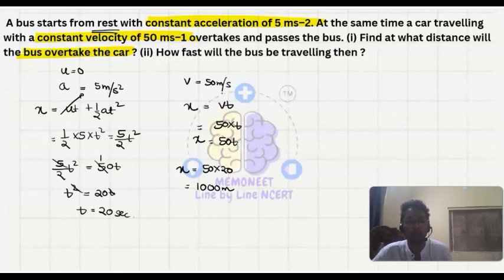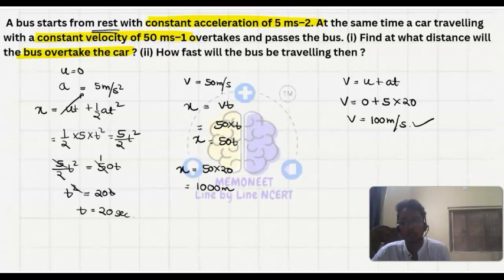So how fast will the bus be traveling then? We need to find the velocity of the bus at the time when it is overtaking the car. Which formula will we use? I know the initial velocity, I know the acceleration, and I know the time taken. So v equals u plus at. v is the final velocity, the initial velocity is 0 plus acceleration into time, that is 5 into 20. So v will be equal to 100 meter per second. So these are our answers.